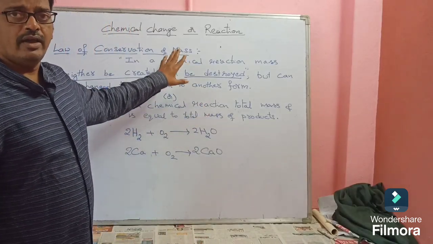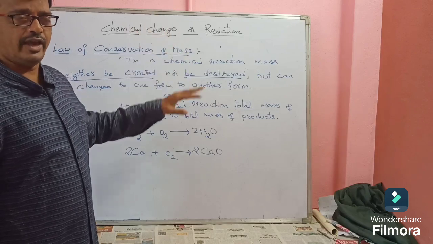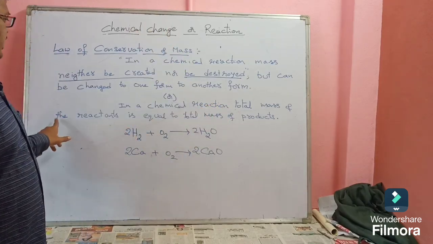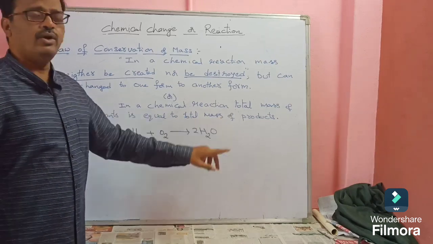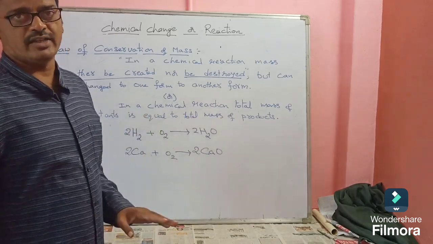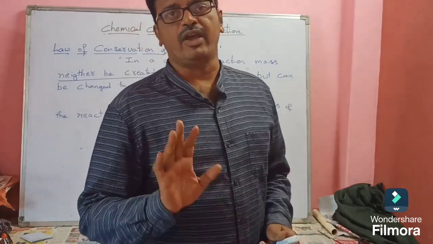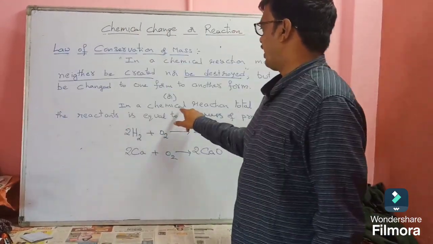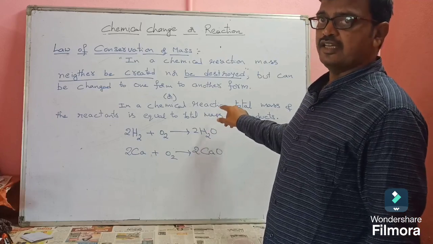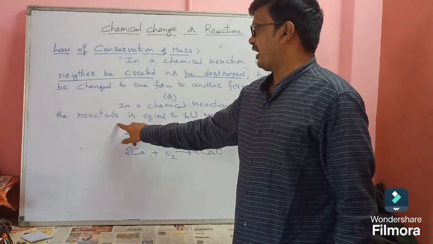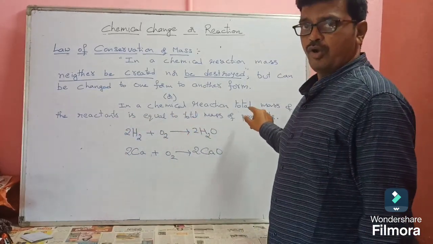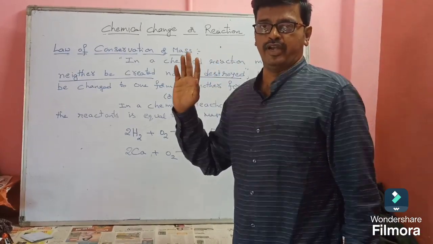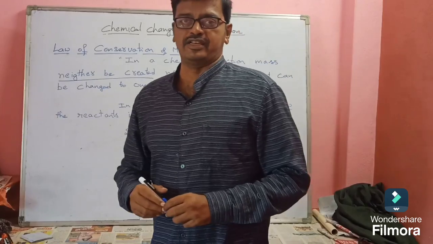In other words, in a chemical reaction, the total mass of the reactants is equal to the total mass of the products. You have to learn this statement. This statement is very, very important for balancing chemical reactions.